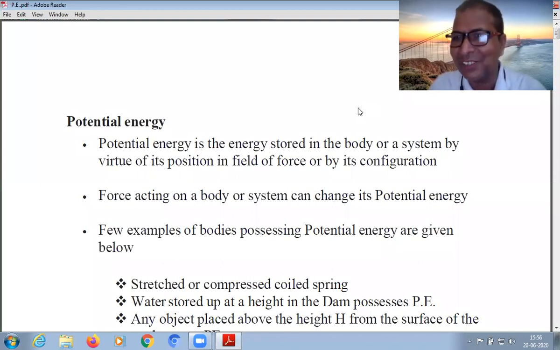This is Dr. Sivakan Pathak once more in front of you to take one more important topic, that is potential energy.